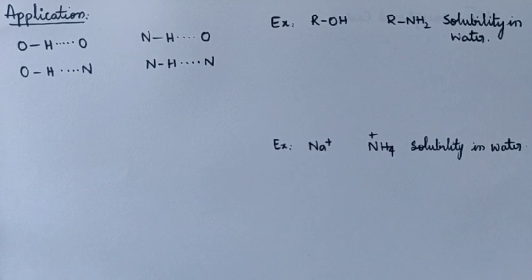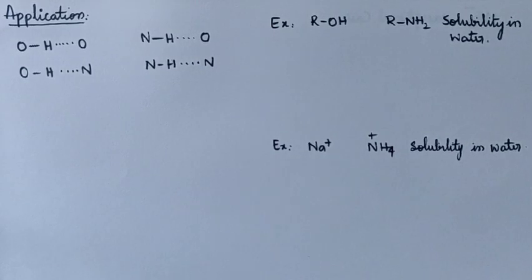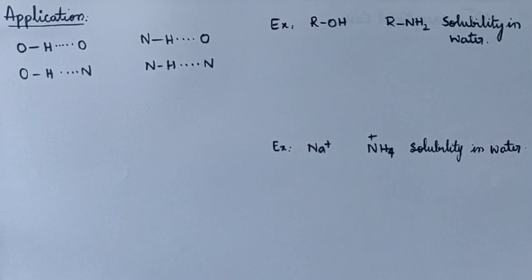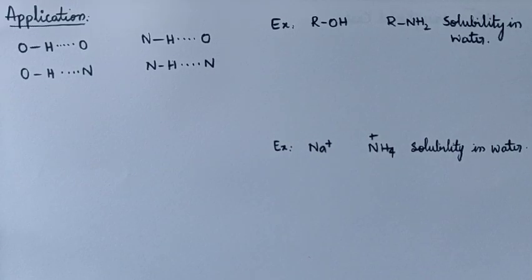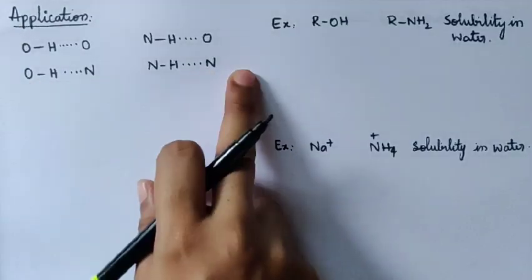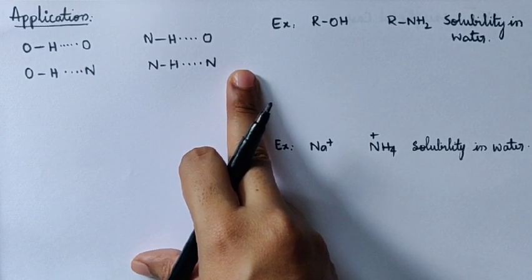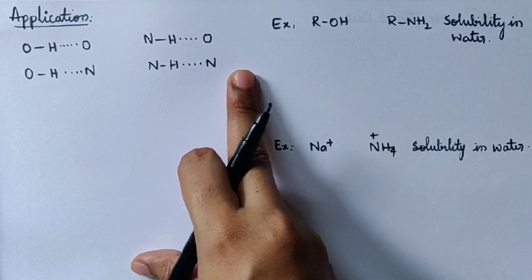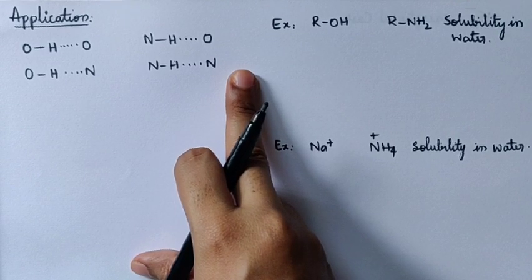Now let us discuss the applications of hydrogen bonding. You can observe that although the topic is very small, the applications are vast. Hence I am talking about the applications of hydrogen bonding more than the concept. As you have already studied the concepts, now I am going to study the applications in detail. The first application is the strength of hydrogen bonds. You can observe there are different types of hydrogen bonds here, so how do we decide which is a stronger hydrogen bond, or a stronger interaction between hydrogen and a highly electronegative element?